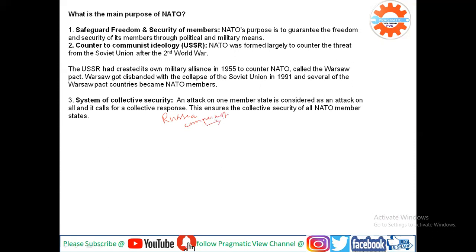If Russia attacks, for example, France, and France is part of NATO, then all 29 other countries of NATO will consider that they have been attacked, because one country is equal to 30 countries.